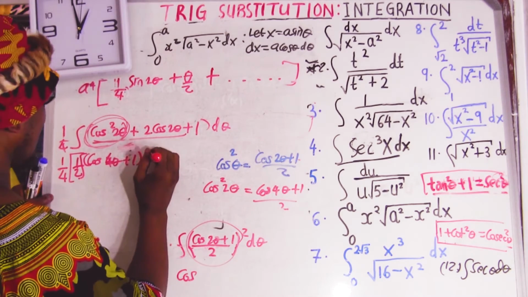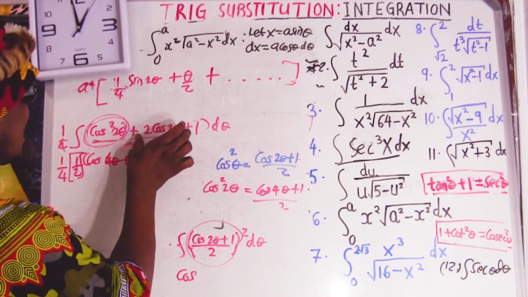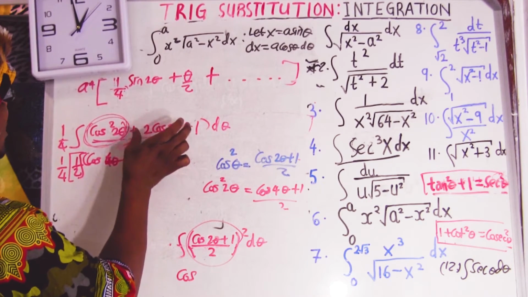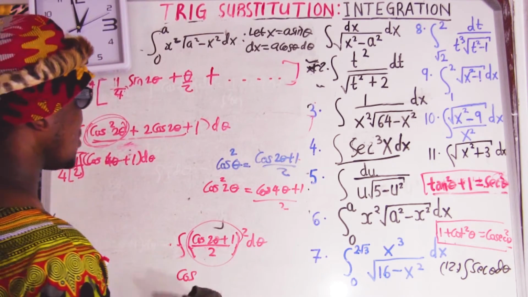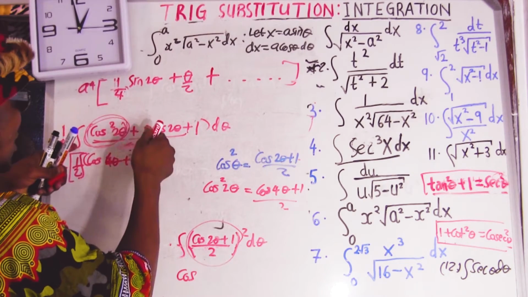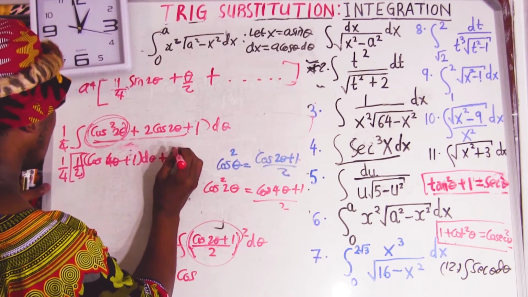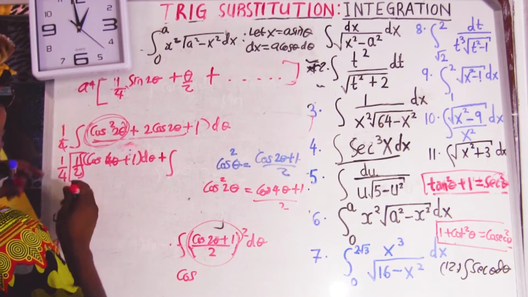d theta. Now I account for this one. When you integrate this, it's going to give just like the previous one. So when you integrate this one, the first one, and this one for the second one, is going to be the integral. We got 2 here.